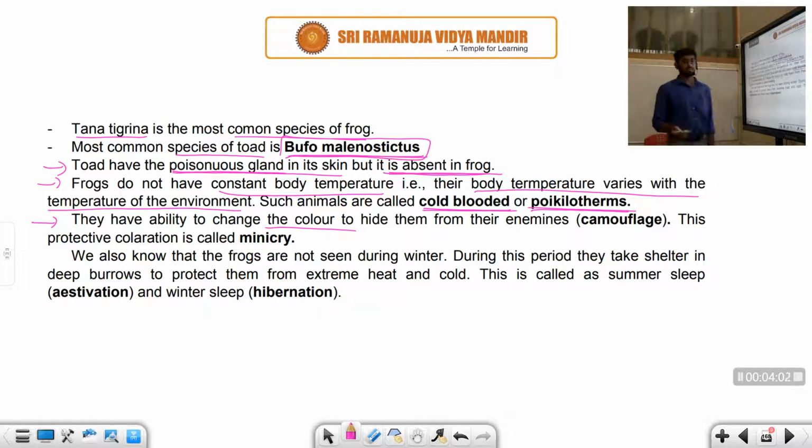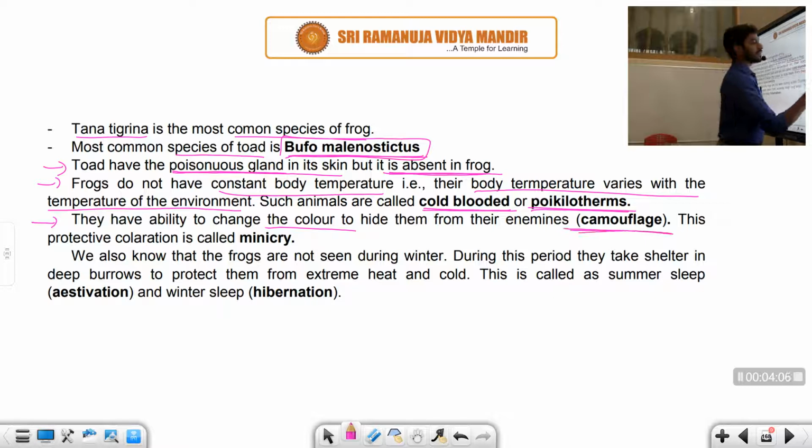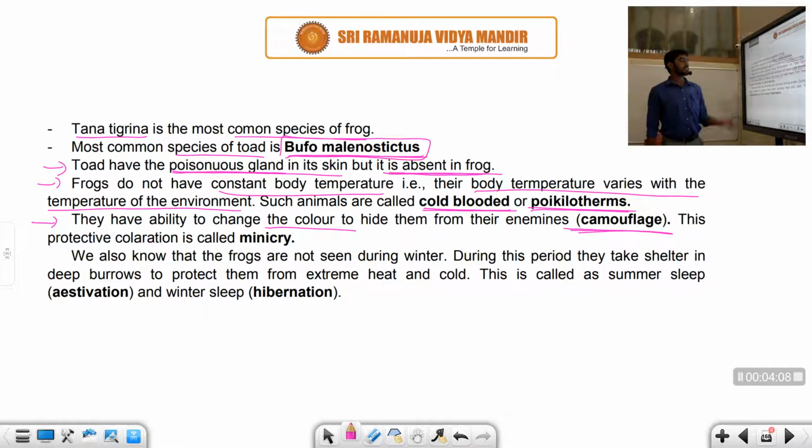Next, another feature of the frog: it has the ability to change color. That means camouflage, right? You can see the word given here, camouflage. Why do some frogs show this camouflage property? If any enemies are around, it can easily change its color, green or any other color, according to the surrounding color. So they have the ability to change the color of their body to hide from their enemies.